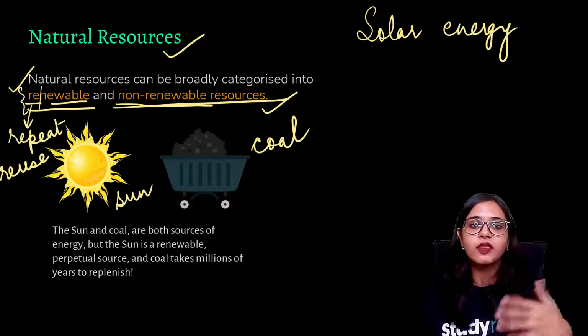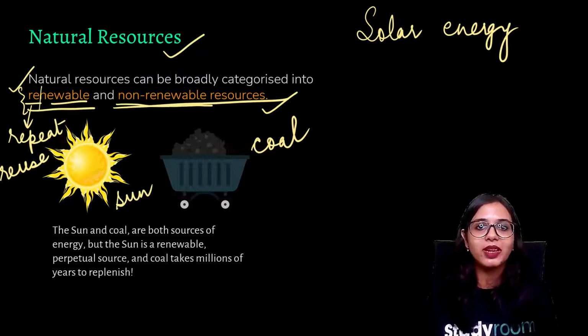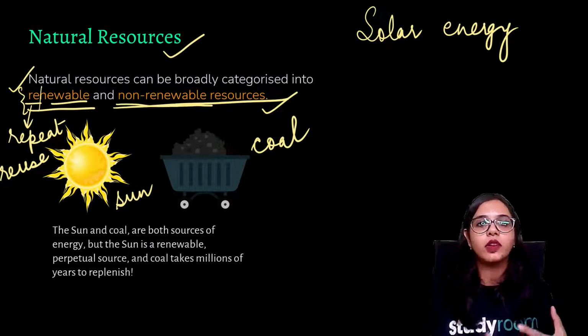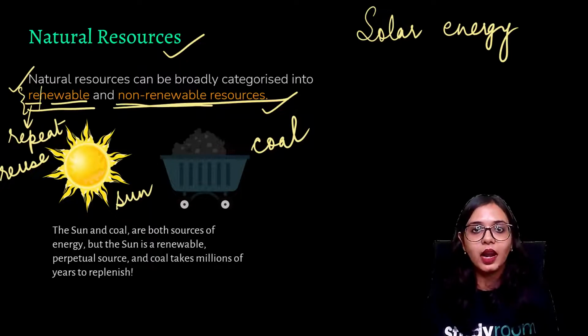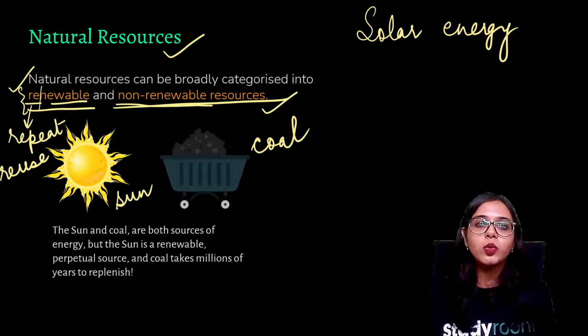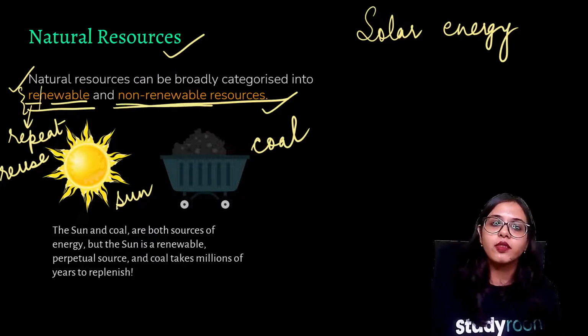This is a renewable resource because we do not need to do anything to acquire that sunlight. The sun is shining upon us, we are revolving around the sun. So we do not need to produce that sunlight, we do not have to produce that solar energy. That is available to us by nature, in a non-exhaustive manner, meaning it will not get completed or exhausted on its own. Therefore, it is a renewable resource.